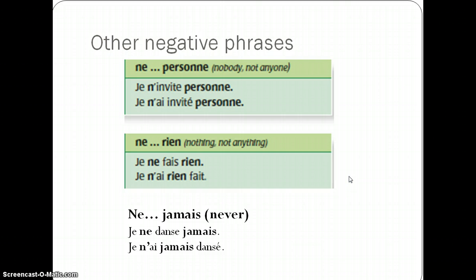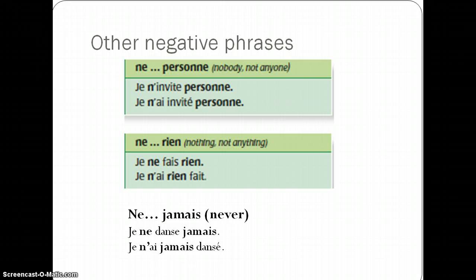And since we are talking about negatives, I want to introduce you to a few new negative phrases that work just like ne pas. They go around the verb. So, start with ne jamais, which is not in your book, but I feel is useful, and I want to tell you about it now. So, it goes around the verb. Je ne danse jamais means I never dance.